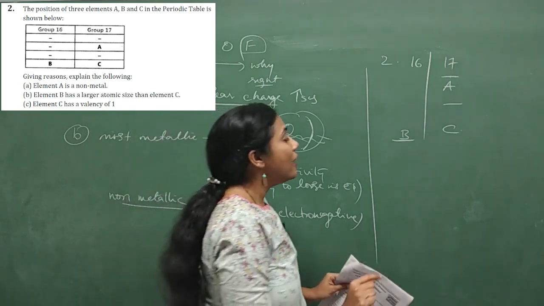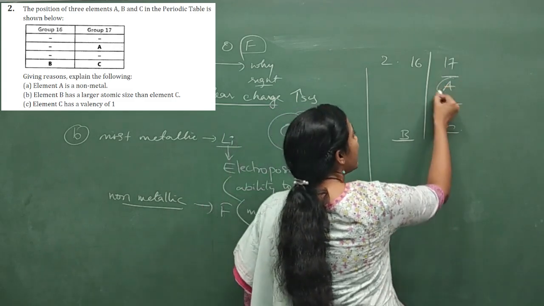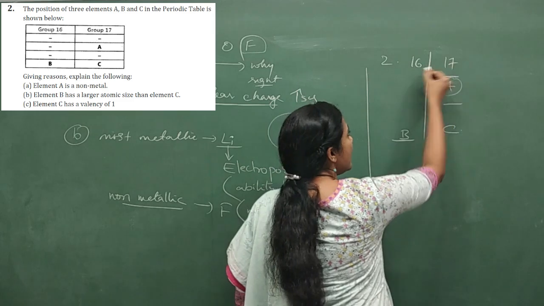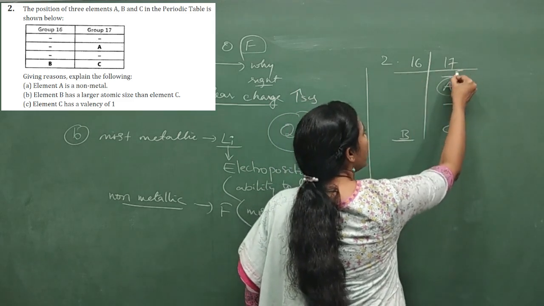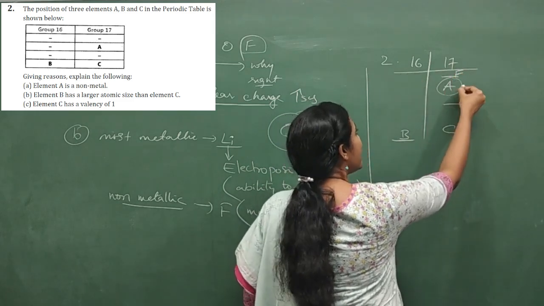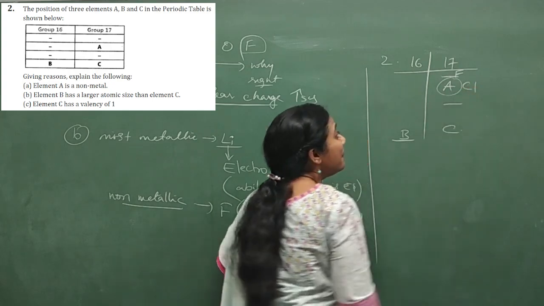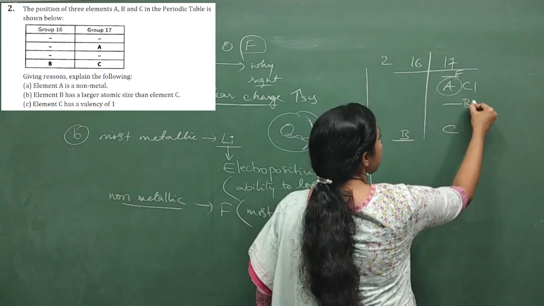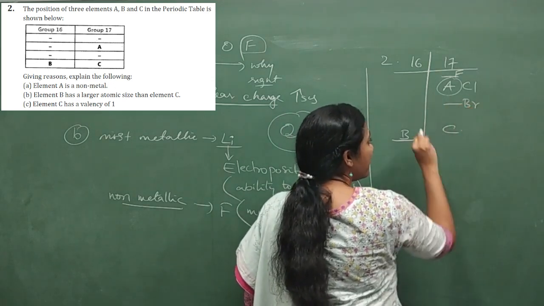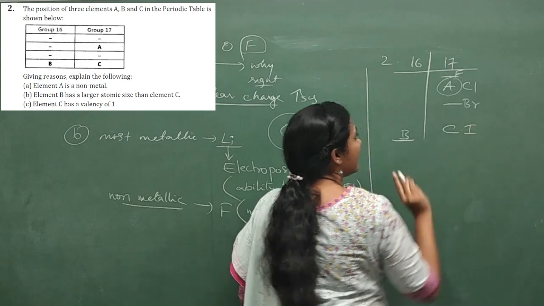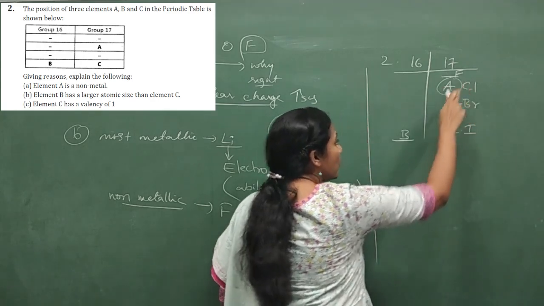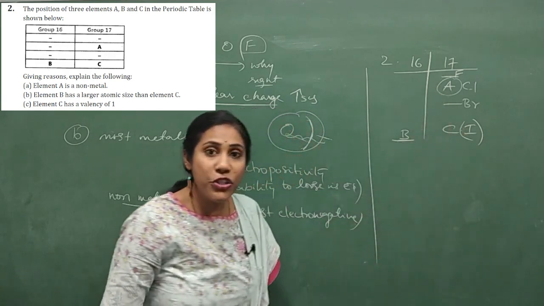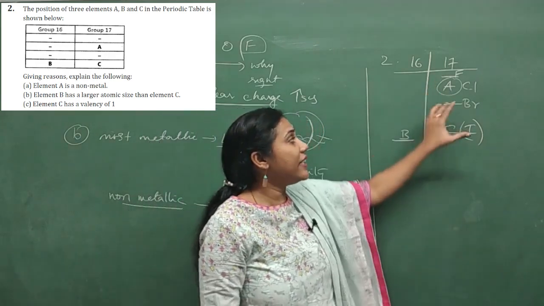Okay, element A. First, let us try to figure out what this element A is. See here, what is the first element under 17th group? Fluorine. Next element is what? Chlorine. So our element A is nothing but chlorine, right? And what is this element? Gap element, bromine. And the next element is iodine. So our A is chlorine, C is iodine. So these are called halogens which come under 17th group.